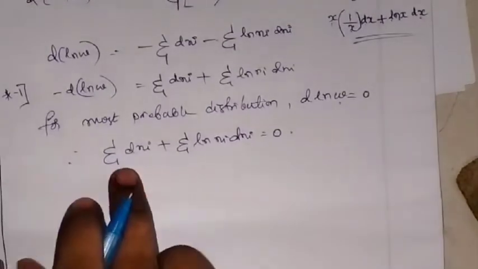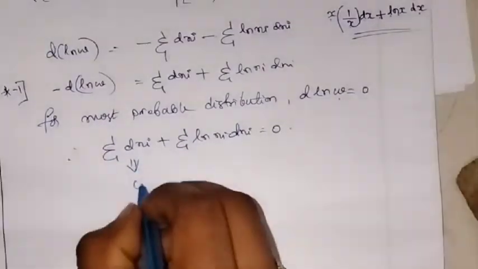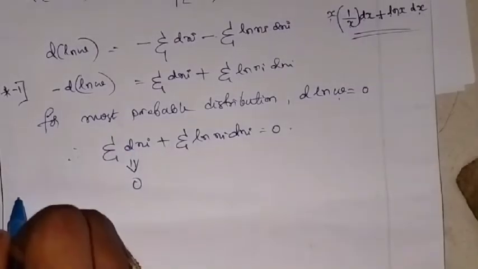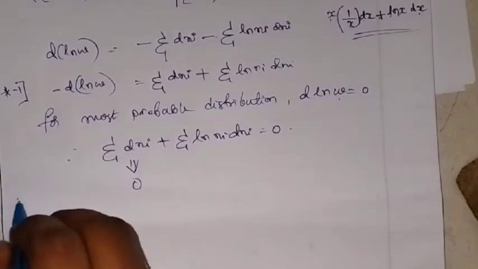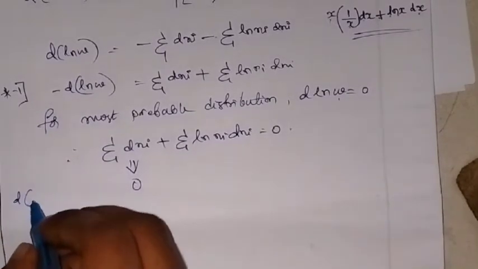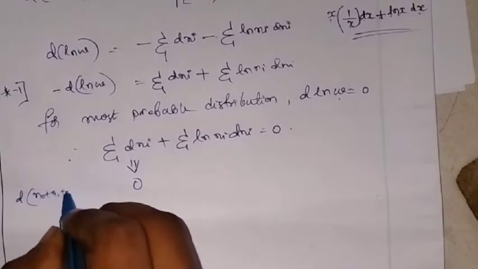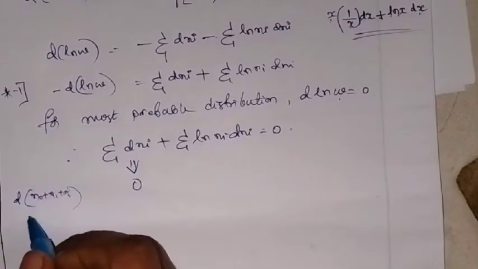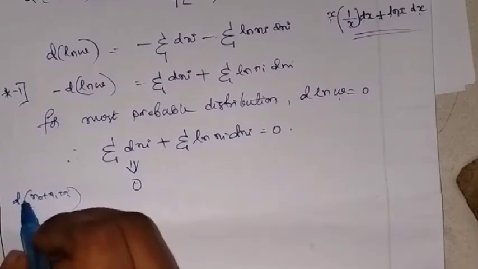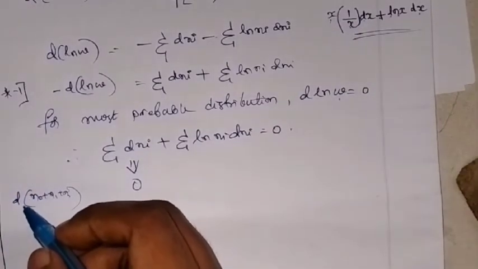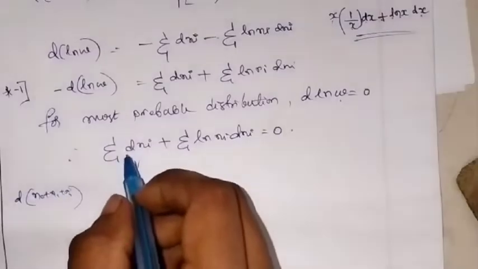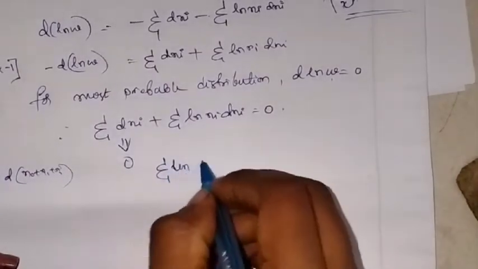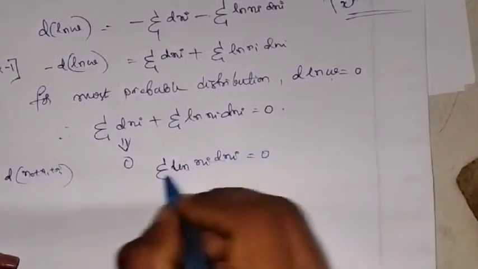Now note that summation dni is also equal to 0. Why? Because d means differentiation, correct? And ni can be written as n0 plus n1 plus n2 and so on. So ni means the number of particles, and the differentiation of that is 0, because the number of particles we considered to be a constant. Hence dni becomes 0. So we are left with summation ln ni dni is equal to 0.